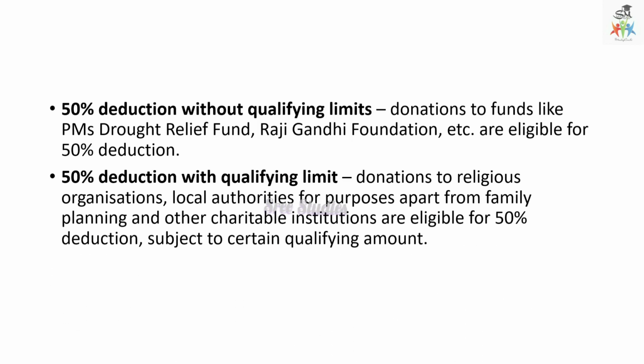And 50% deduction with qualifying limit: donations to religious organizations or local authorities for purposes apart from family planning or other charitable institutions, then they can get eligible 50% of deductions.